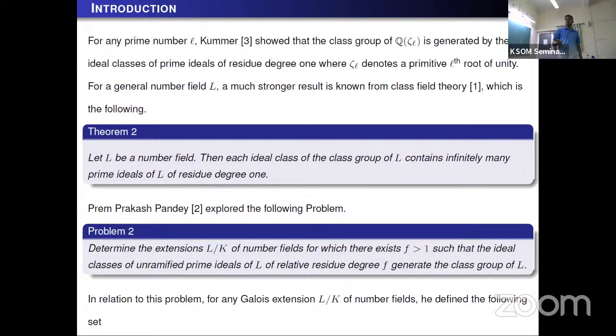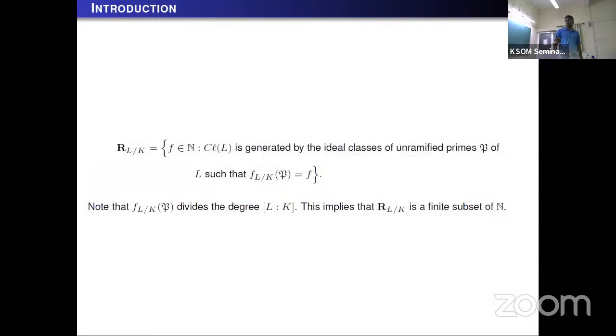He wanted to determine the extensions L over K of number fields for which there exists a positive integer greater than 1, such that the ideal classes of unramified prime ideals of L of relative residual degree f generate the class group. In relation to this problem, he defined the following set. This set can be defined for any extension of number fields.